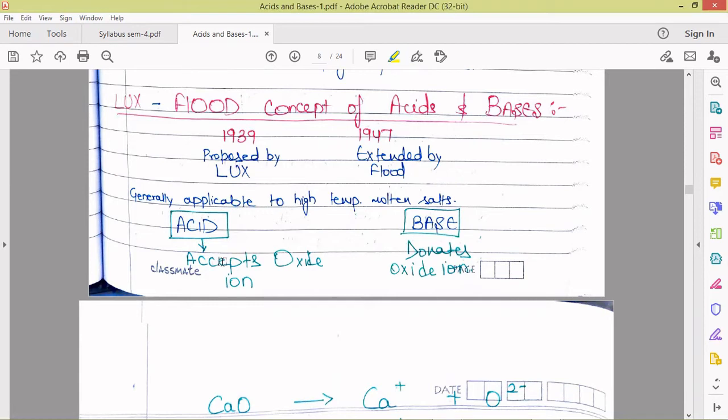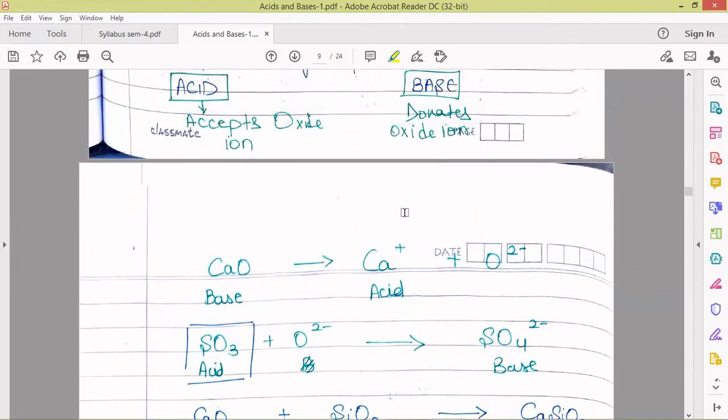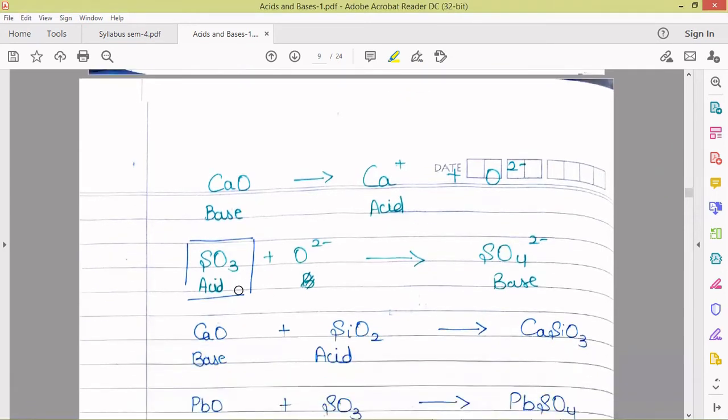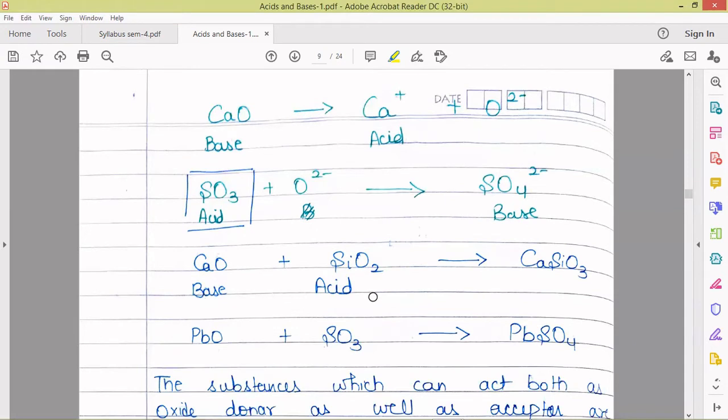So according to this concept, the acids are those which can accept oxide ions and bases are those which can donate oxide ions. So here calcium oxide is a base which is generating oxide ion and giving Ca2+, which is an acid. SO3 is an acid which is taking up oxide ion and gets converted to SO4 2-. So this is a base, this is an acid.